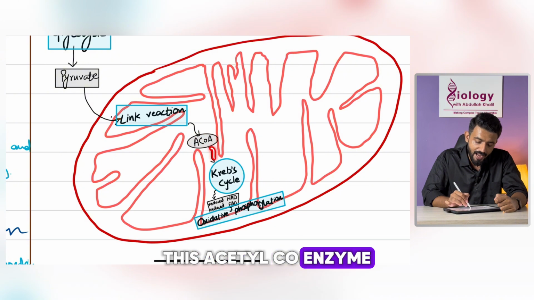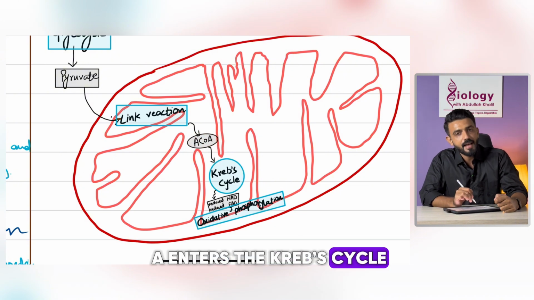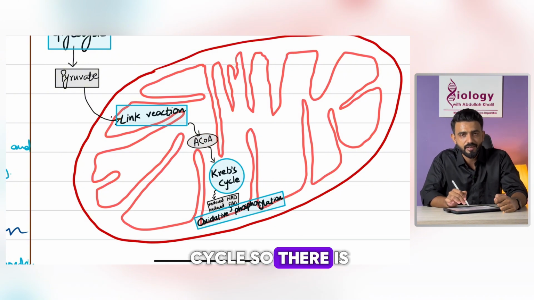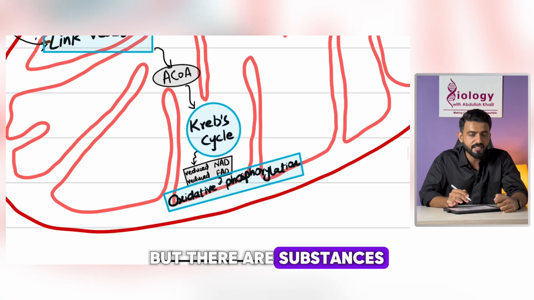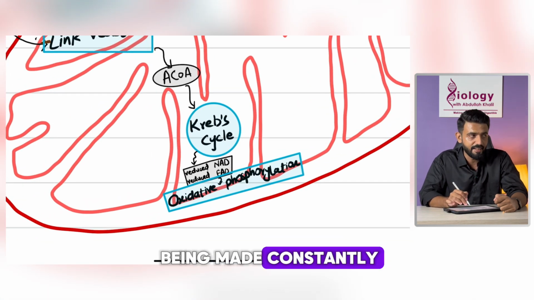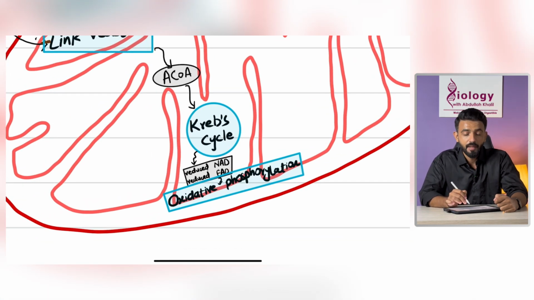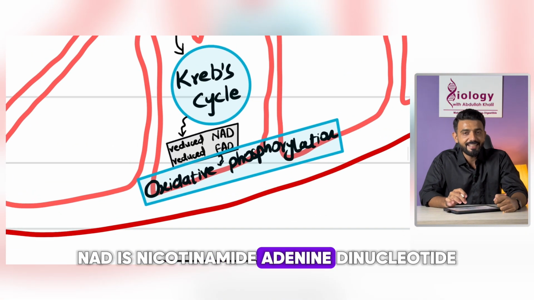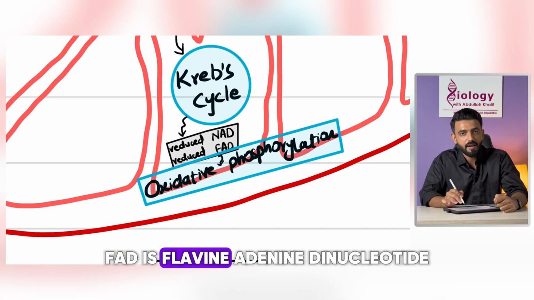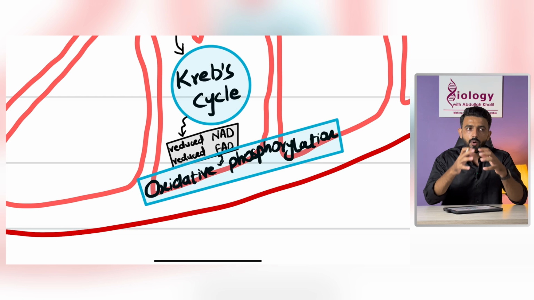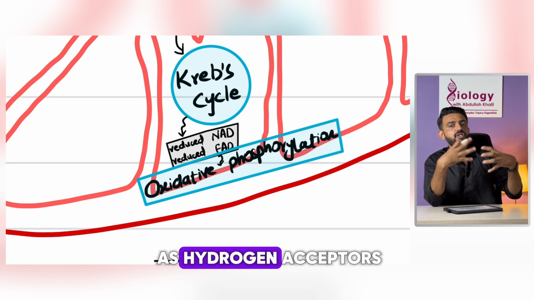This acetyl coenzyme A enters the Krebs cycle. Now, it is a cycle, so there is no end product, but there are substances being made constantly, NAD and FAD. NAD is nicotinamide adenine dinucleotide, FAD is flavine adenine dinucleotide. These two act as hydrogen acceptors.